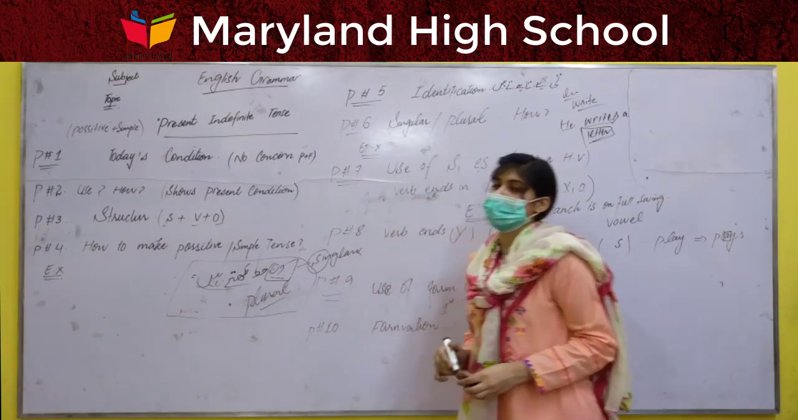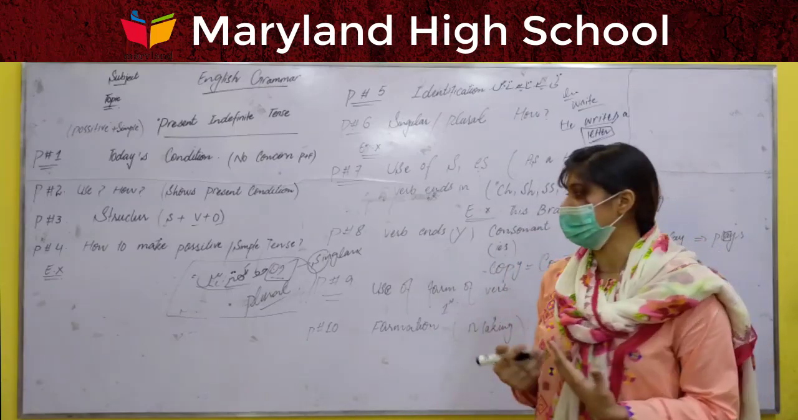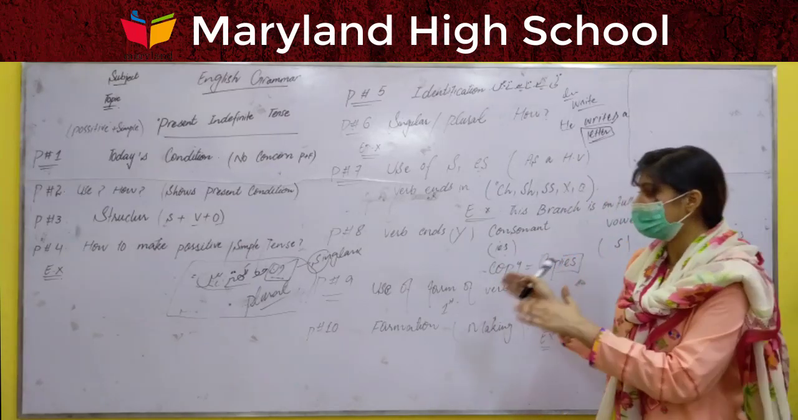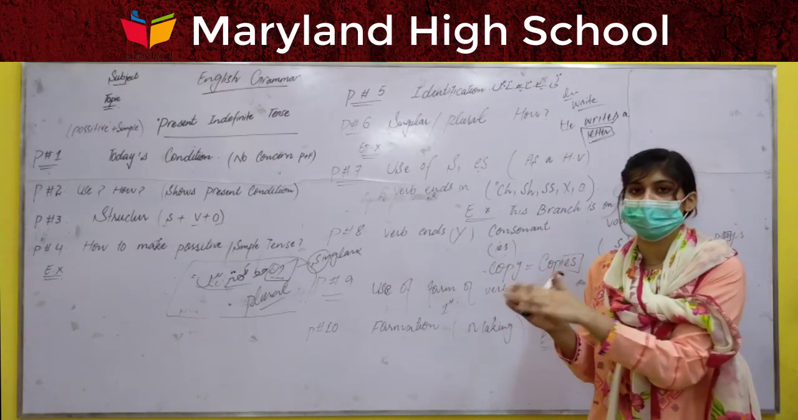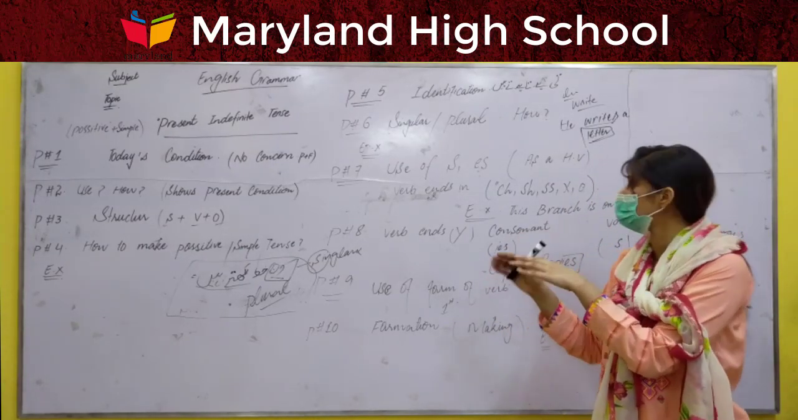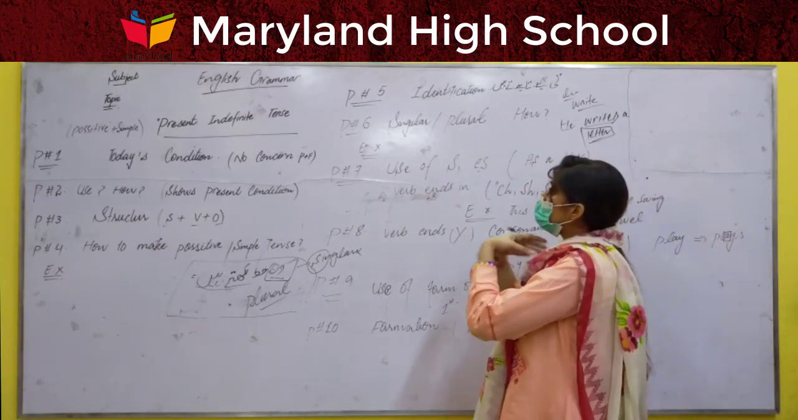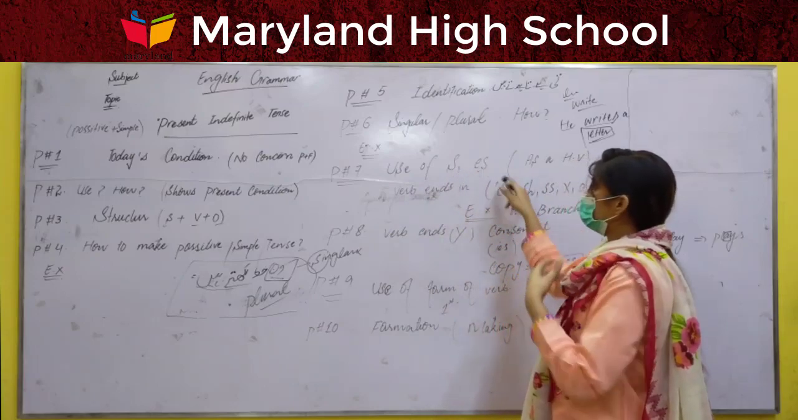After identification, we have to focus on whether our sentence is singular or plural. Then we will write according to the singular or plural identification, and move forward to the next step. Point number 7 is the use of s or es.